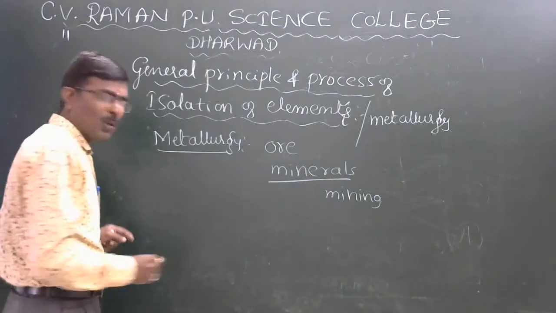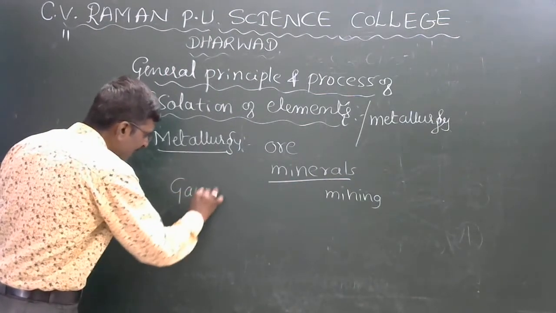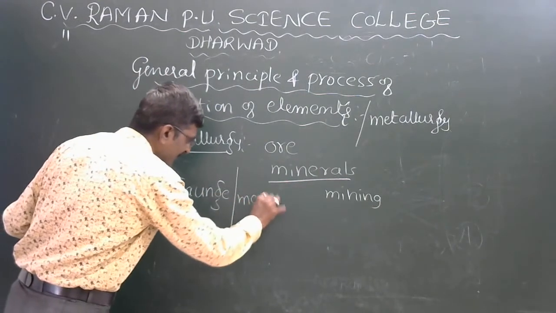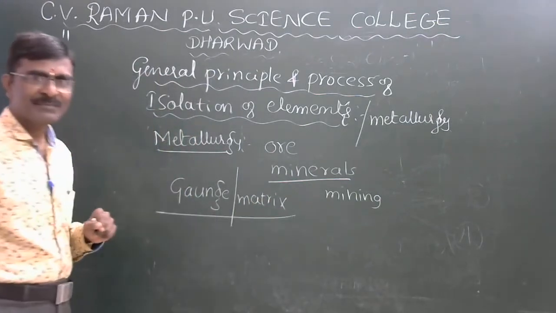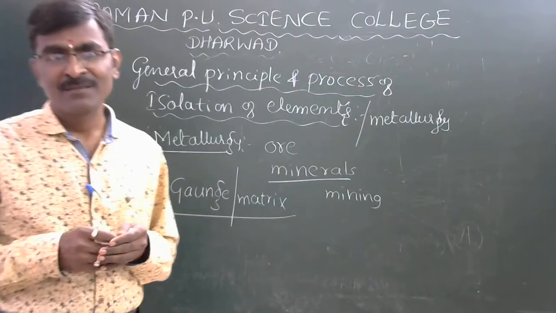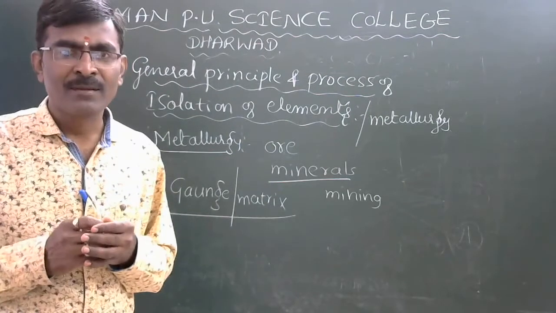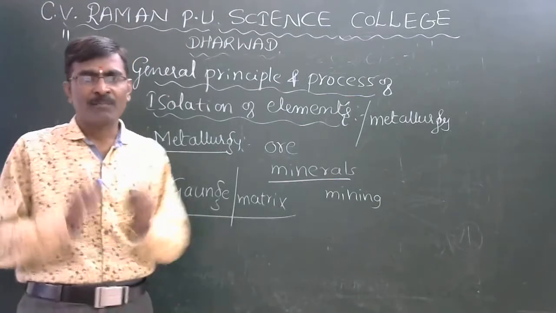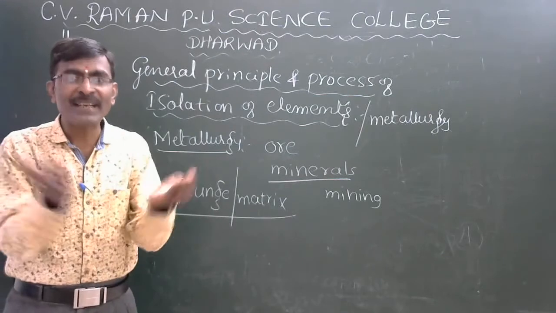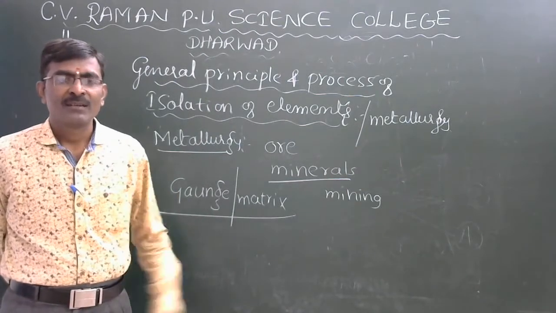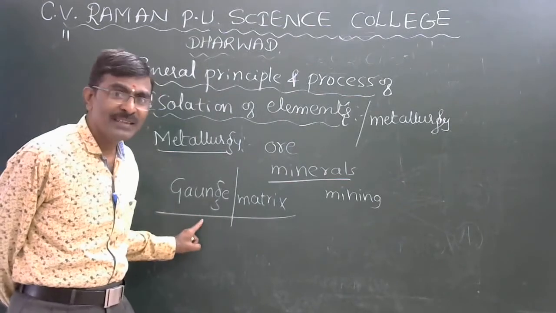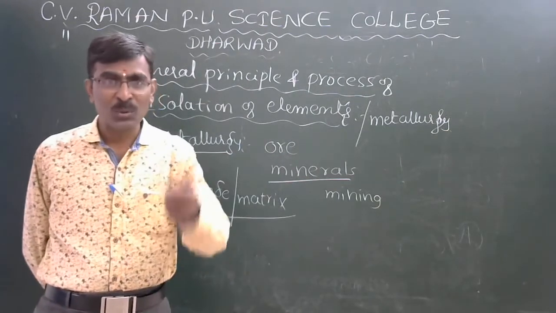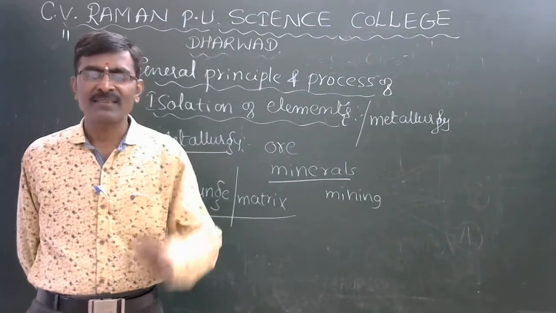The next concept, gangue. G-A-N-G-U-E, gangue, or matrix, both are the same. What is gangue? So what do you mean by matrix? The matrix is an unwanted earthy and rocky material. Gangue means the unwanted materials like sand, stone, glass, muddy materials.